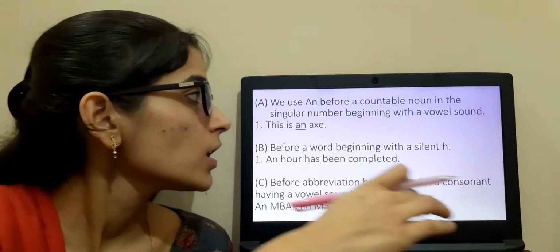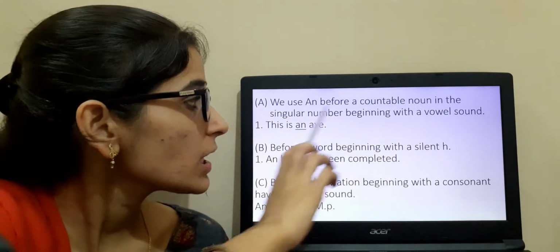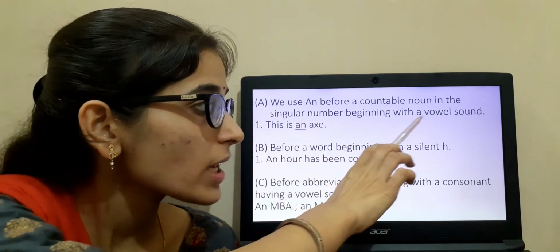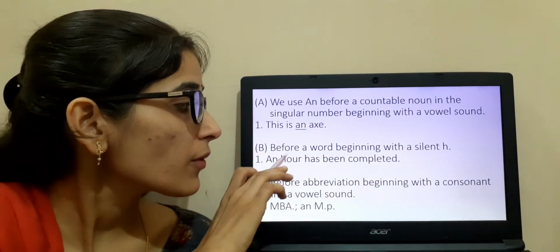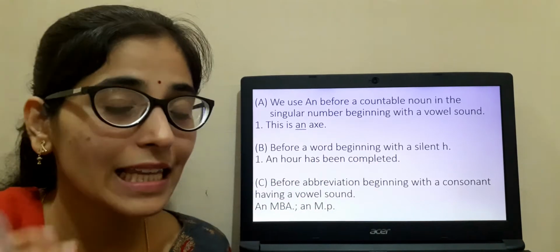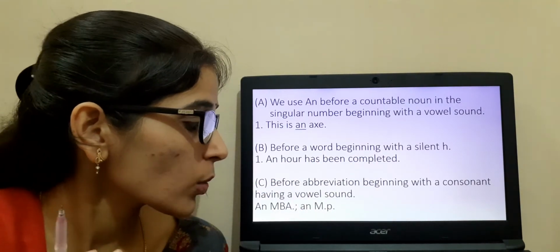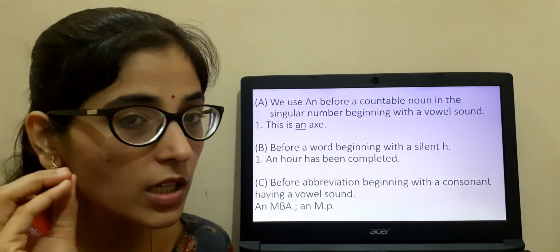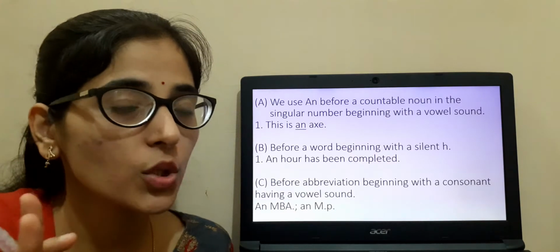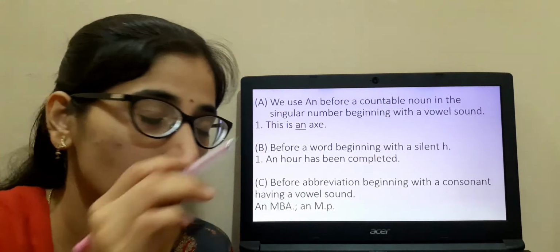Clear? Now when to use an? We use an before countable nouns, singular numbers, as well as that should have a vowel sound. Clear? Before a word beginning with a silent H. Next, before abbreviation beginning with a consonant having a vowel sound. That should have a consonant letter, but it should begin with a vowel sound. There we are going to put an.